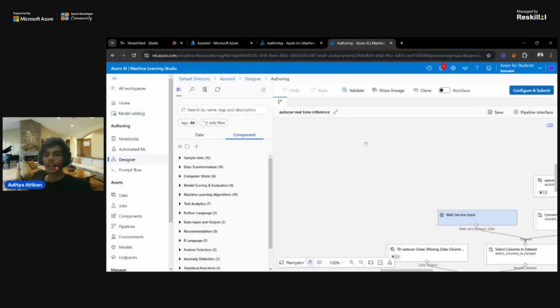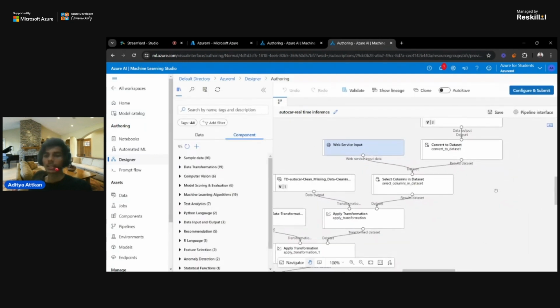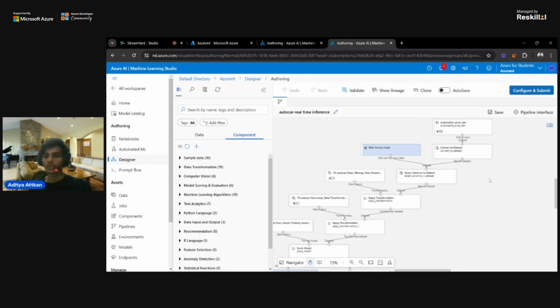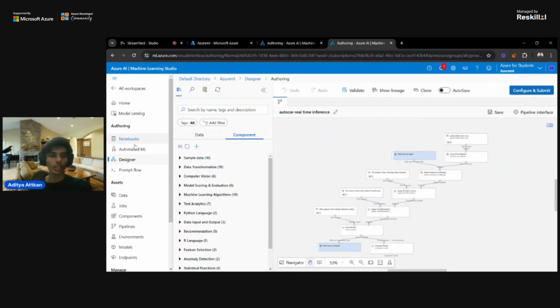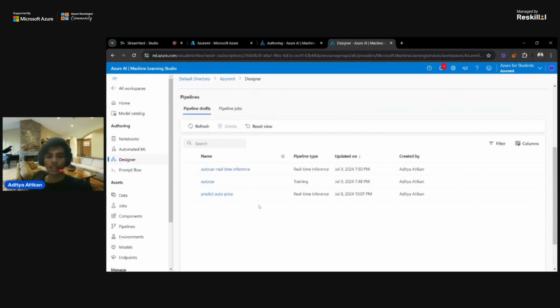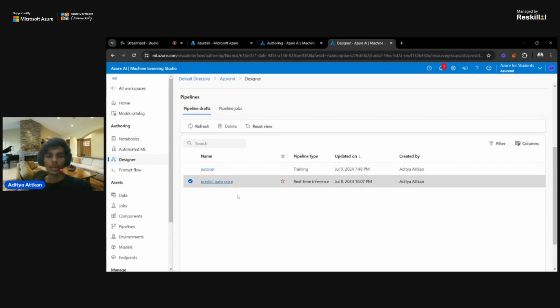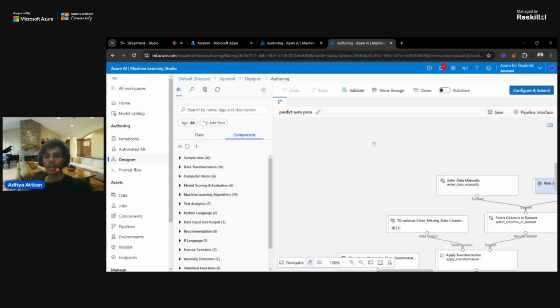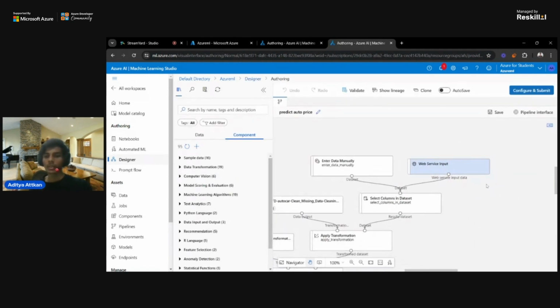Yeah, now you can see that it created an inference pipeline. I will go to designer, and there are a bunch of inference pipelines. This is a new one, I will not use that, but I have already created a pipeline on my own for this. I will just refresh and find it. You can see that there is already a real-time inference pipeline. I will click on that, and I have a bunch of things in it.